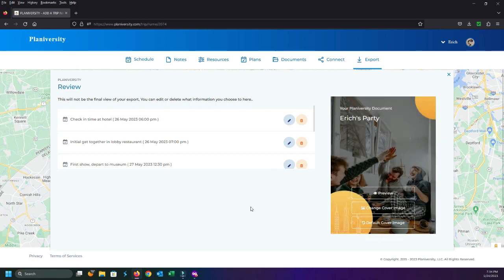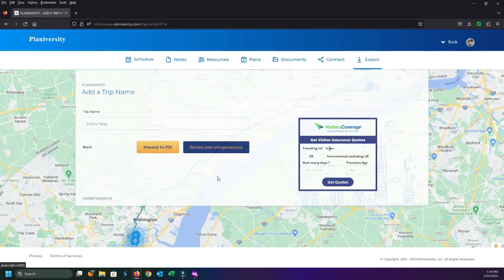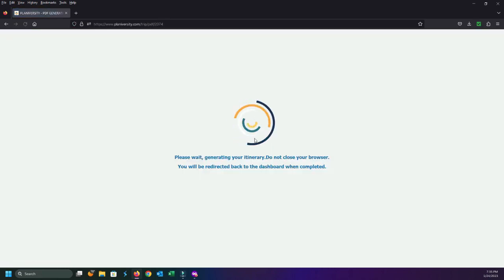Once you actually get done with this, of course you can preview, but once you get done with this, just go ahead and scroll down here to save and close. I've got my title. I've reviewed it. I've personalized it, and now I'm ready to actually go ahead and release it. So what I do is I just proceed to PDF. Now, you're going to notice that this thing is going to load. So sometimes it'll take 30 seconds, sometimes it'll take 2 minutes, and that all depends on you. That depends on how much information you decide to put into this.